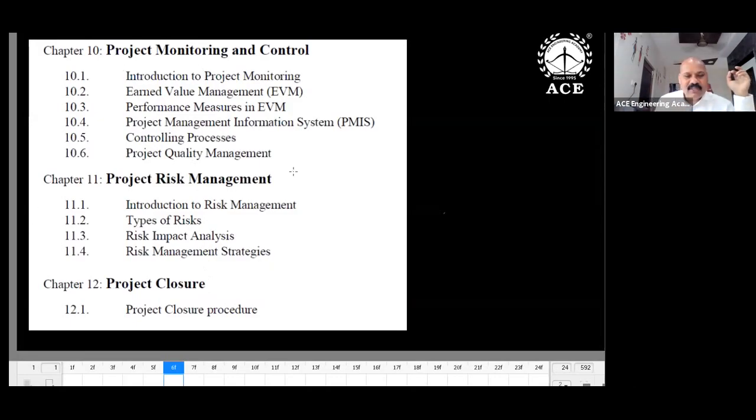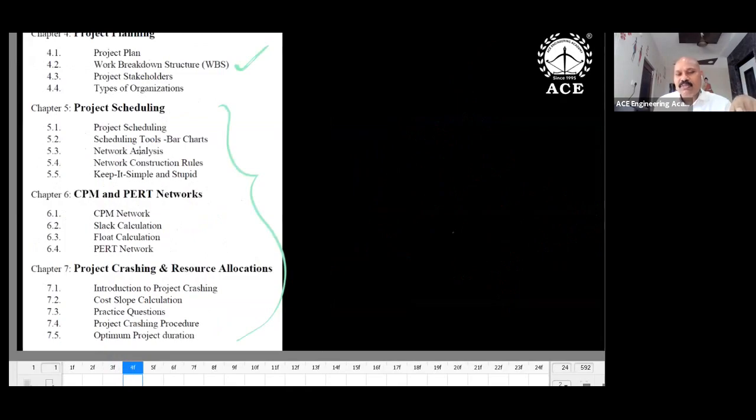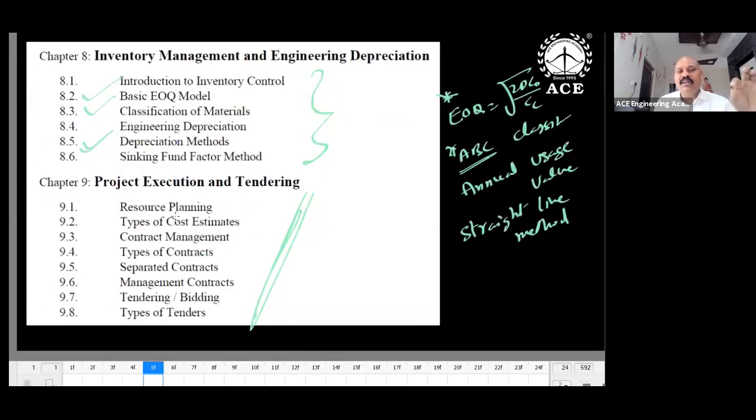The important topics are, as I mentioned already: what are the important topics? The first chapter is important. Break even is important. Feasibility and engineering economic analysis is important. Next, scheduling tools, CPM and PERT, bar charts, inventory and depreciation. So these are the headings you have to follow, and you can answer 6 to 7 questions comfortably.